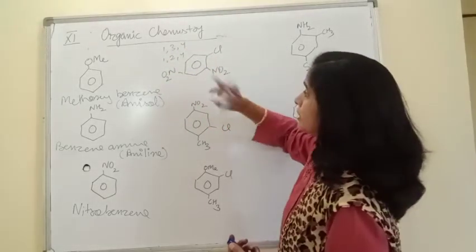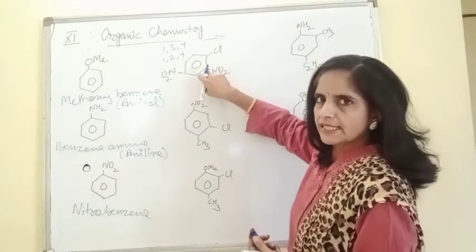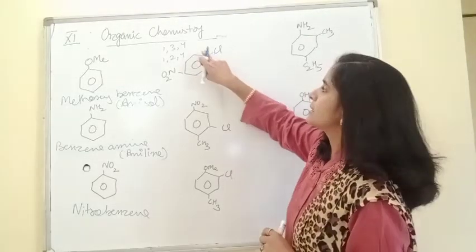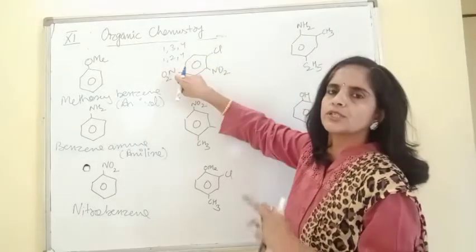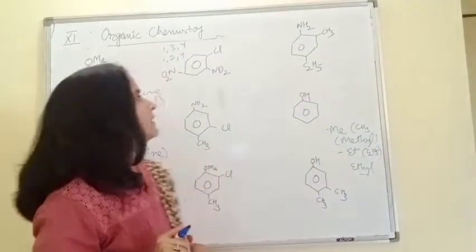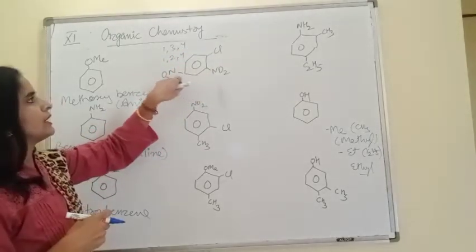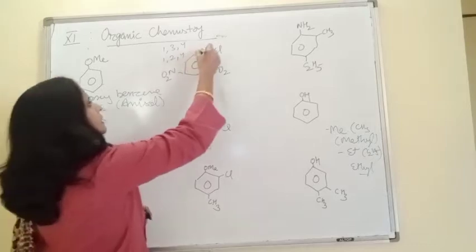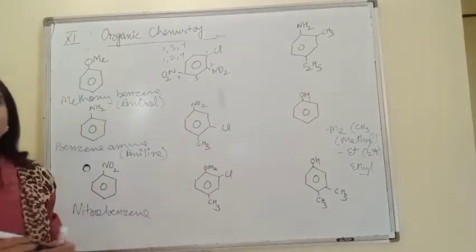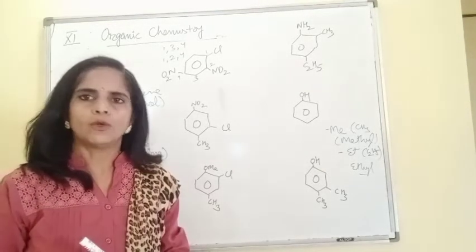One more option we can check: we may start from here. If we start from here, this is 1, 2. These two sides are the same. But 3, 4, 5: the third position is the fifth one. So, of course, the correct option is 1, 2, 3 and 4. Now simply give numbering 1, 2, 3 and 4, and while writing the name, arrange the substituents in alphabetical order.